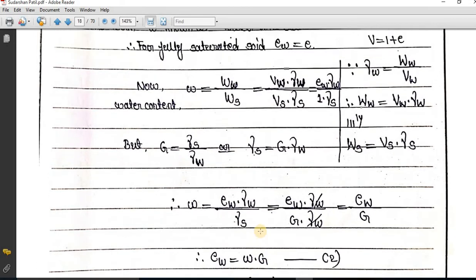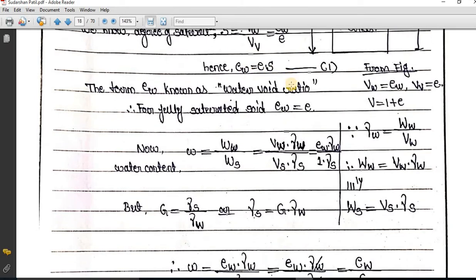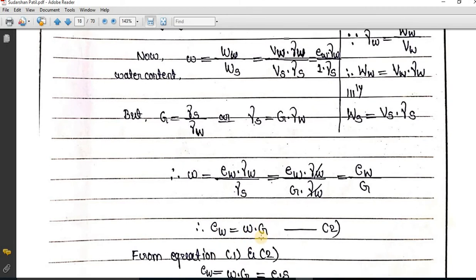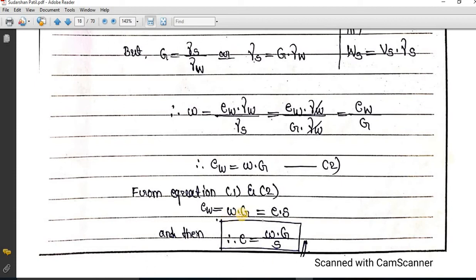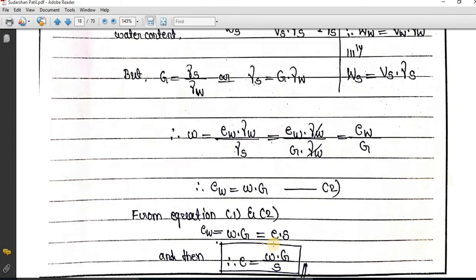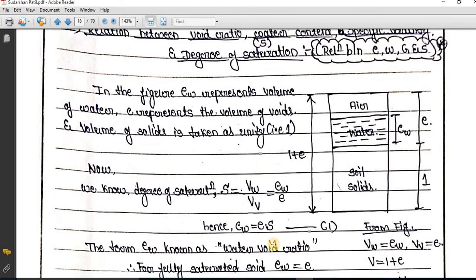By comparing equation numbers 1 and 2, you can see equation number 1 is e_w is equal to e into S. Equation number 2 is e_w is equal to w into G. So I can equate this: e_w is equal to w into G is equal to e into S. So equating equation numbers 1 and 2, we are going to get the equation e is equal to w into G divided by S. So you can see this is the relation between e, small w, G and S.